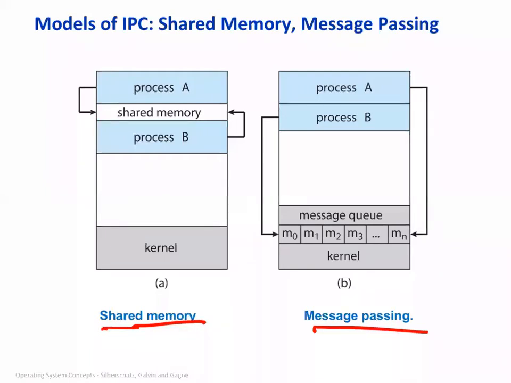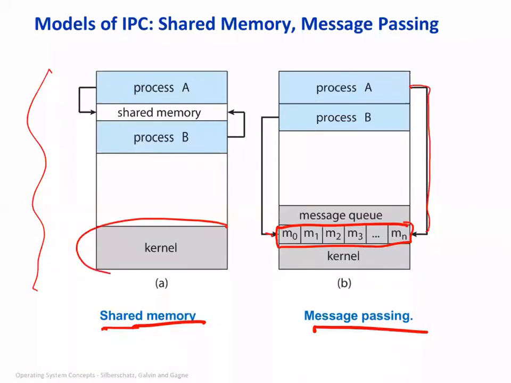Process A wants to send something, so it puts it into a message queue, and then process B reads it from the message queue, and so on. And for shared memory, if this is the address space, part of that space is for the kernel, and the kernel can allow some memory location to be shared across process A and process B.